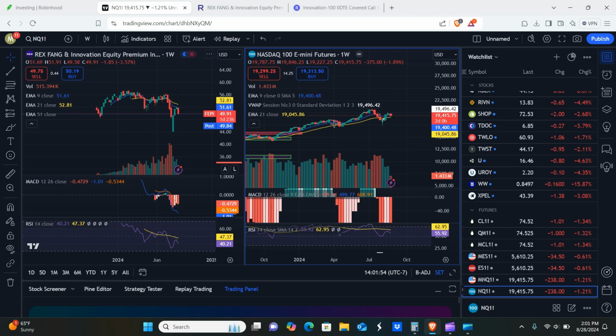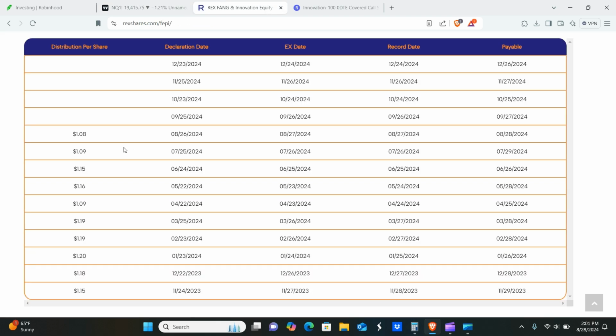Also going over the most recent rally, we got this big rally in June, July, and then going from July into August, we got a nice little sell-off here. You can see in both July and August, unfortunately, there was a small reduction in the dividend, although it wasn't that much. I've got to admit, it was a relatively small difference, which is nice.